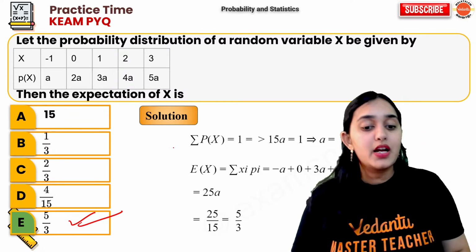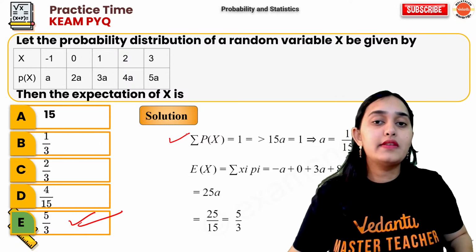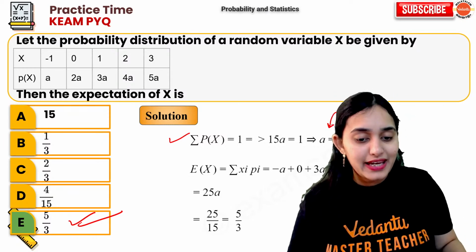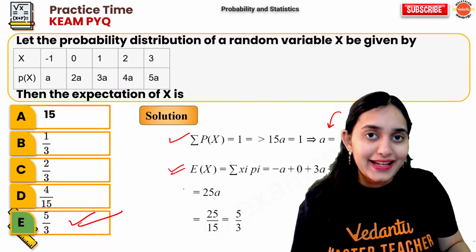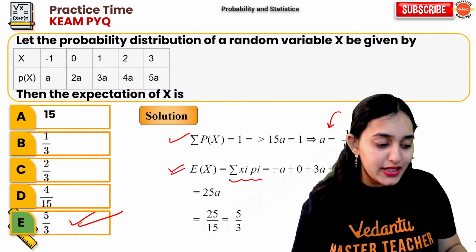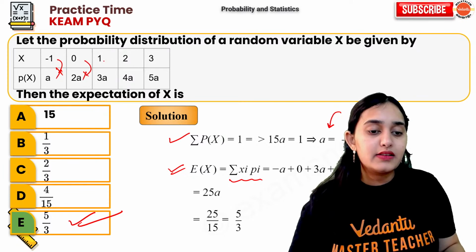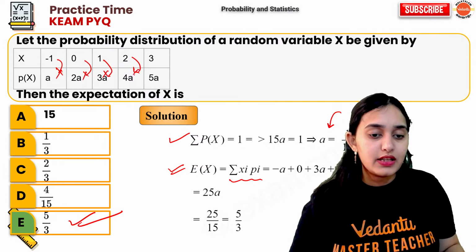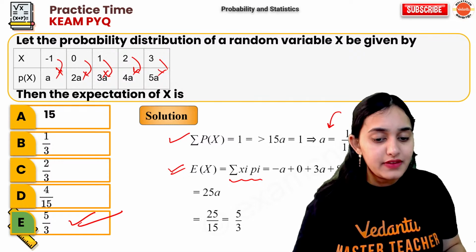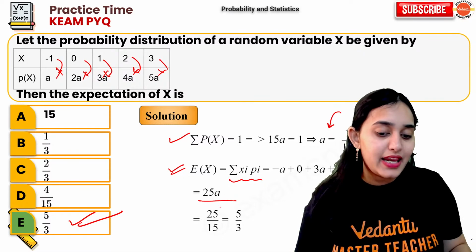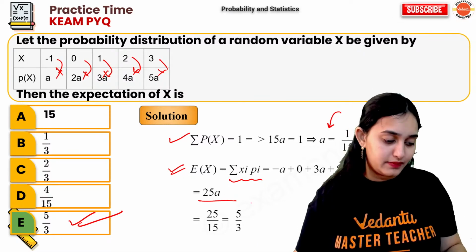Everybody understood? Summation of probabilities is always equal to 1. So we got the value of a. Then expectation of x is summation of xi into pi. So it is basically this into this, this into this, this into this, this into this, this into this. Add all of them. You get 25a. A is 1 by 15. So you get 5 by 3.